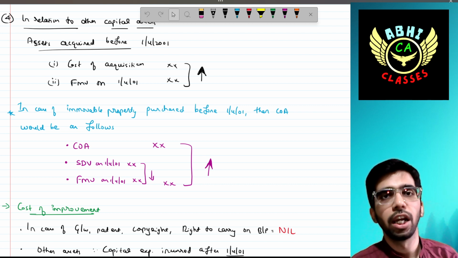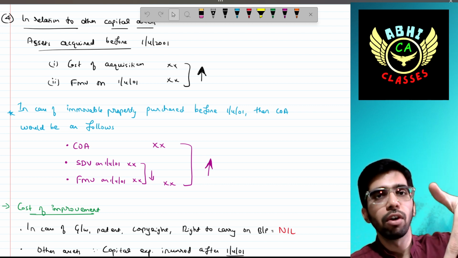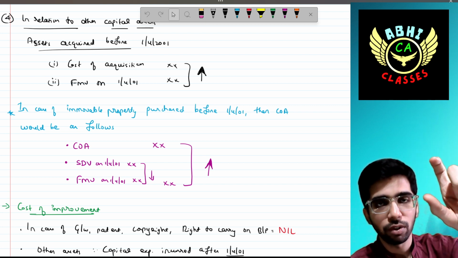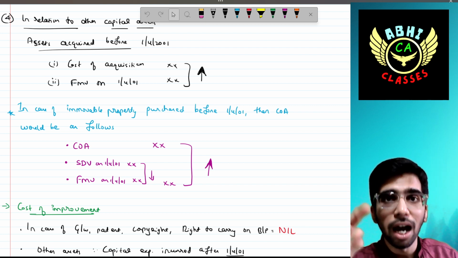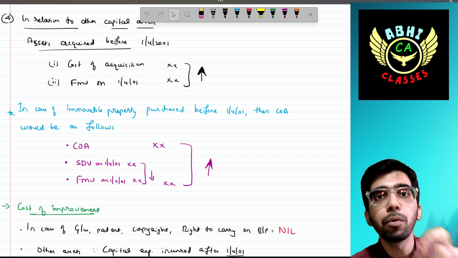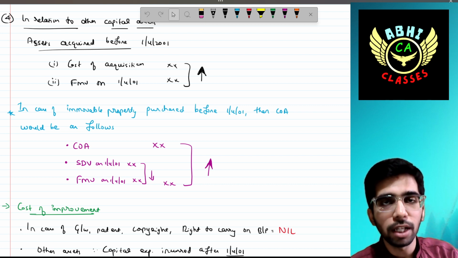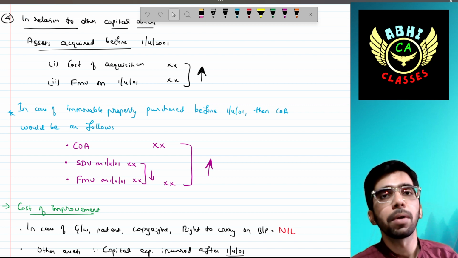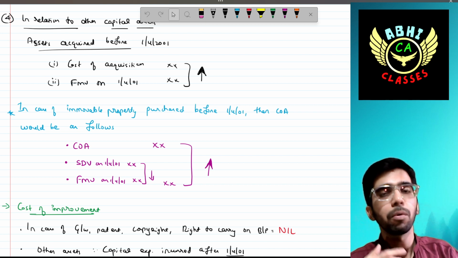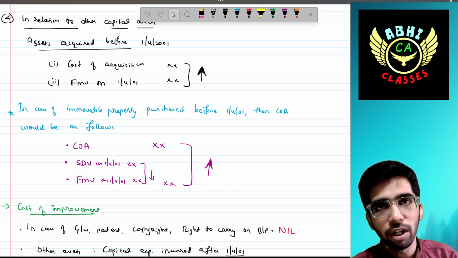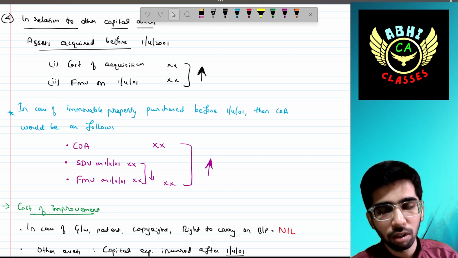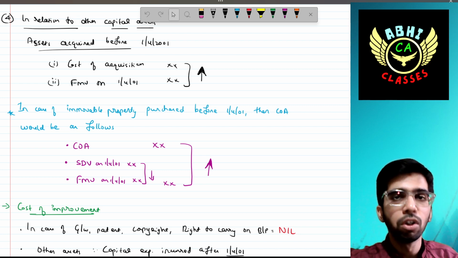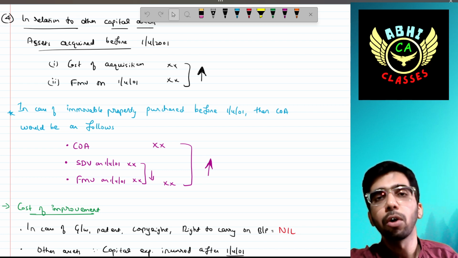I will narrate once again. First we have to see SDV and FMV, whichever is lower. That lower amount should be compared with the actual cost of acquisition. Among them, whichever is higher should be taken as the cost of acquisition in order to compute the capital gain. Simple. In all other capital assets, we have to see the cost of acquisition or FMV before 1/4/2001. But in case of immovable property, we have to compute one more extra: SDV should be compared with fair market value, whichever is lower. That lower amount should be compared with the actual cost of acquisition, and whichever is higher should be taken as the cost of acquisition for computing the capital gain.